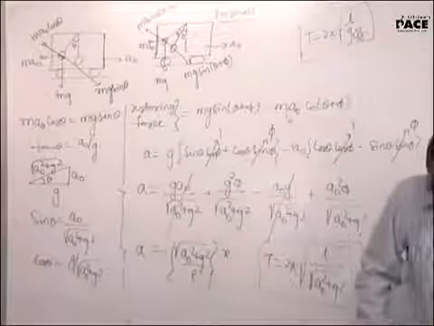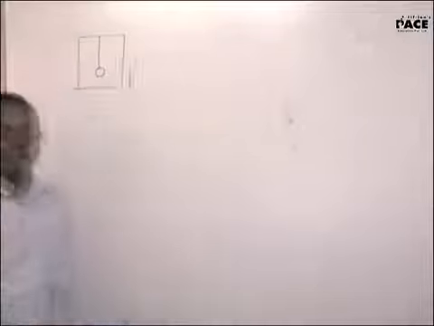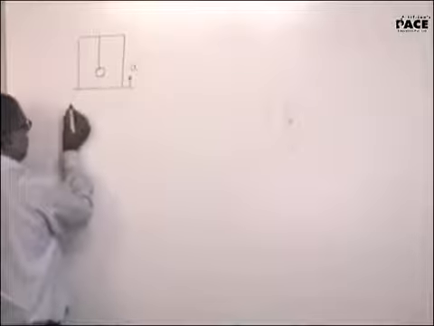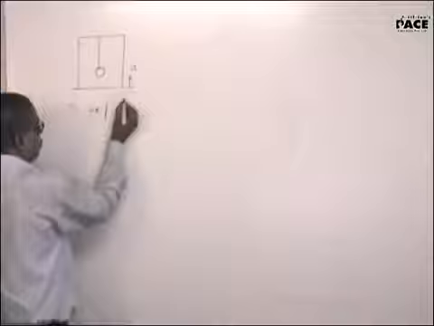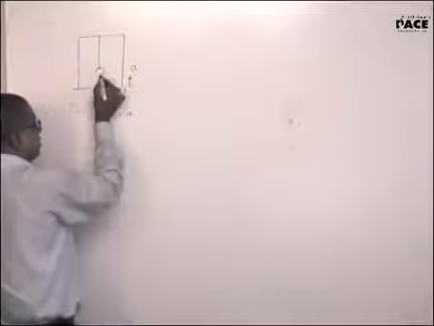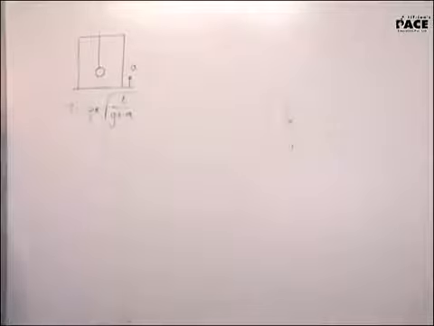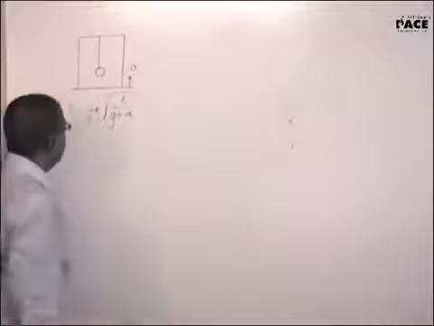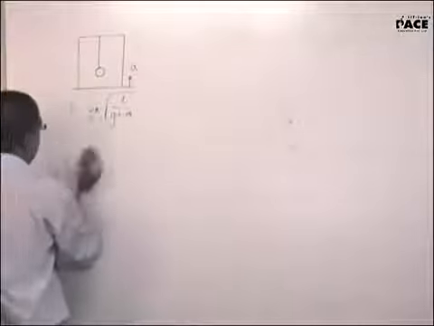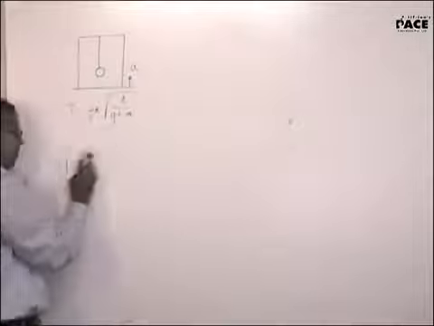Subheading accelerated frame. If the simple pendulum is accelerating, if the elevator is accelerating upwards, what will be the time period of the simple pendulum? 2 pi root over of L by G plus A. Because G is in the downward direction, pseudo force is also in the downward direction. Mg is in the downward direction and Ma is in the downward direction. Second, suppose the elevator is going down, it will be G minus A.